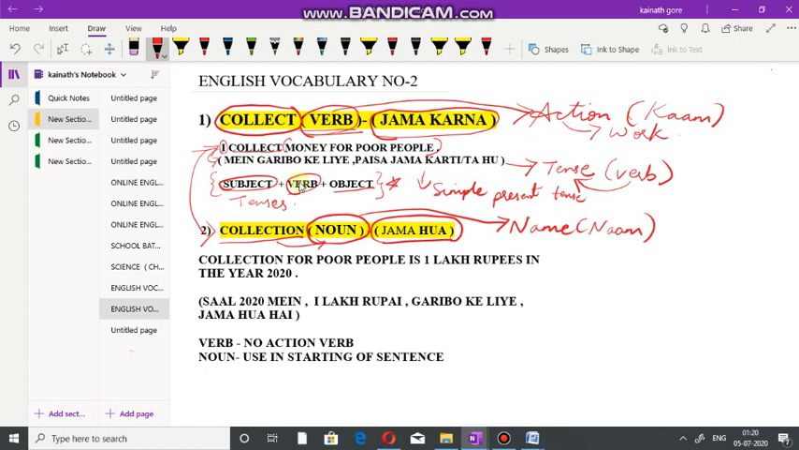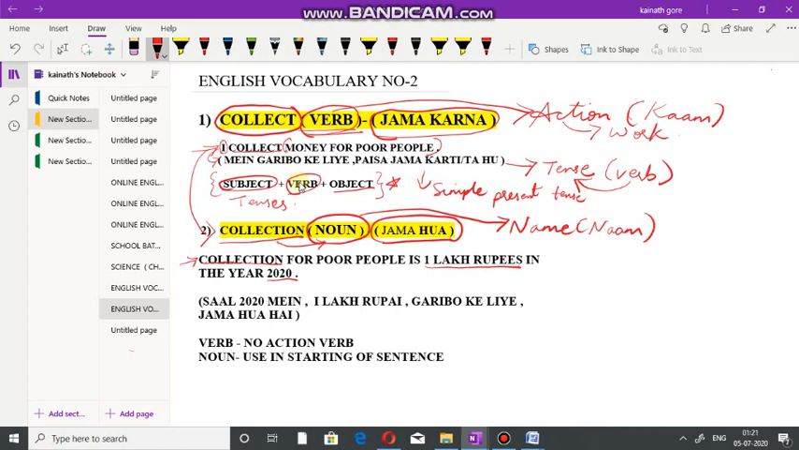Now, as you all know, if it's a noun, always try to use it in the starting of the sentence. Always remember this. Whenever it is a verb, use it in the middle of the sentence. Whenever it is a noun, use it in the starting of the sentence, because it will help you make your sentence clear and easy to form. Just remember these rules. Now if we read this sentence: collection for poor people is 1 lakh rupees in the year 2020.